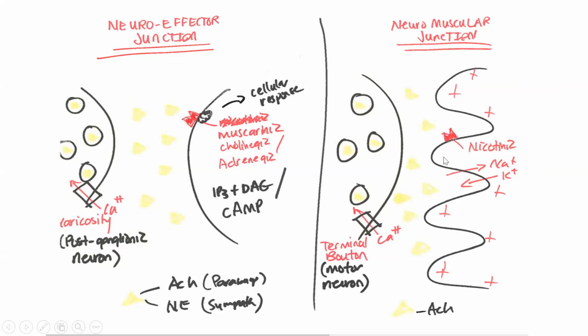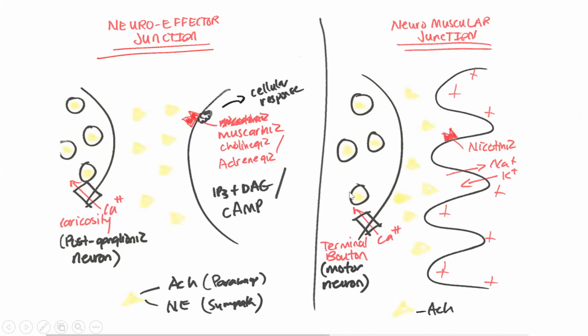As far as the neuromuscular junction, it's always going to be a nicotinic receptor. It's always going to be excitatory, and that is always going to bring about an end plate potential. That's what we described as the excitation of the skeletal muscle. We describe that as being an end plate potential, right? Always excitatory.